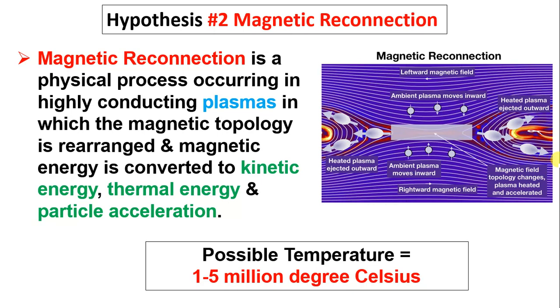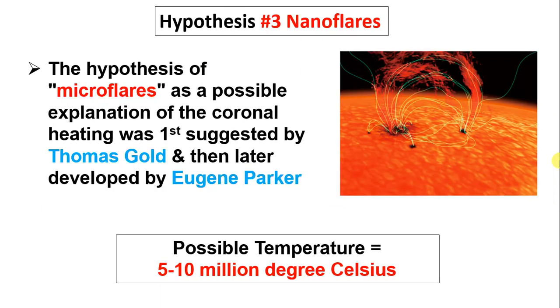So this can be true, as this is the ongoing clear hypothesis till now, which is believed for the sun's corona being much hotter than the surface. Magnetic reconnection is a widely believed hypothesis for the hotter temperature of the sun's corona than its surface, or chromosphere or photosphere. This is hypothesis 2. And the next hypothesis is nanoflares.